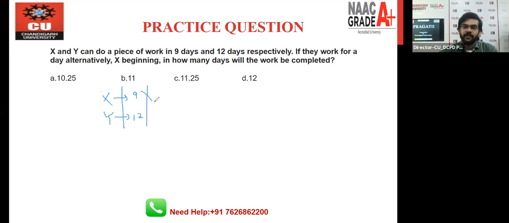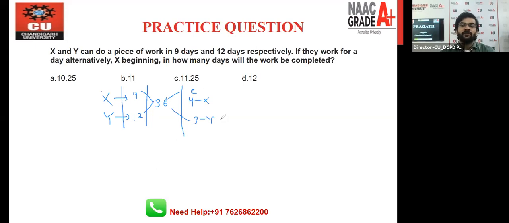Take the LCM. What will the LCM be? You will just read the table of 12, right? 12 will not come in the table of 9, 24 again will not come in the table of 9, right? So in this way you can do this. So we all know 36 will come in the table of 9 and also of 12. So the efficiency will be what? 36 by 9 is 4, and 36 by 12 is 3. So this is the 1 day work of X, and 1 day work of Y.